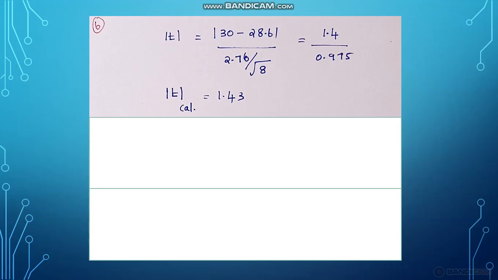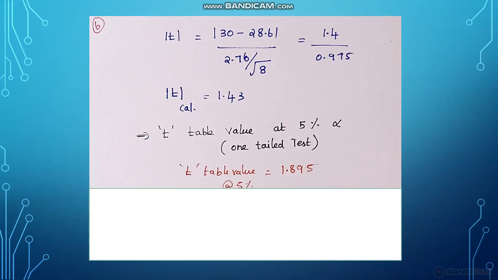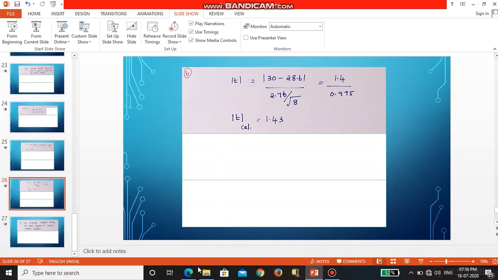And the t calculated value is 1.43. Next we want to find the t table value. In this, the test is a one tail test, because the alternate hypothesis is less than 30. In one tail it is a left tail test. So we want to find the table value at 5% level of significance. We will see how to find this table value.